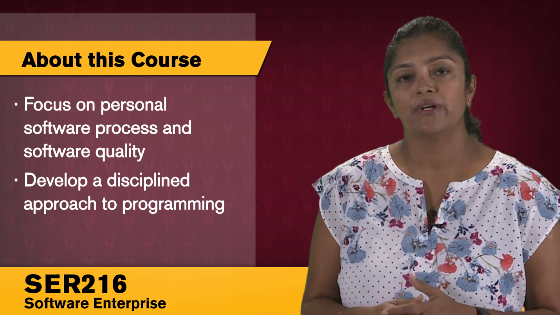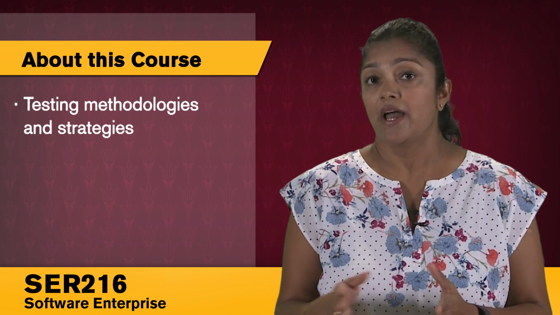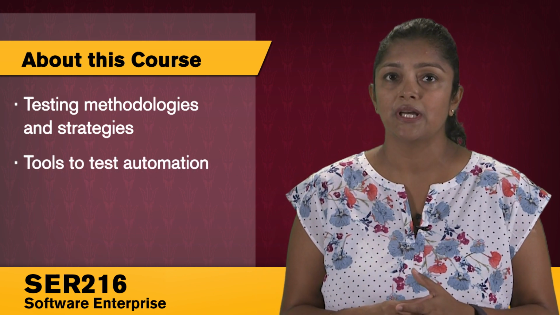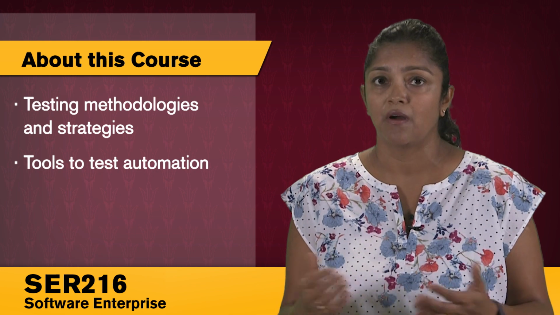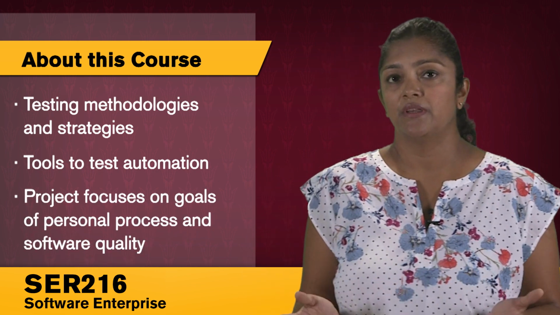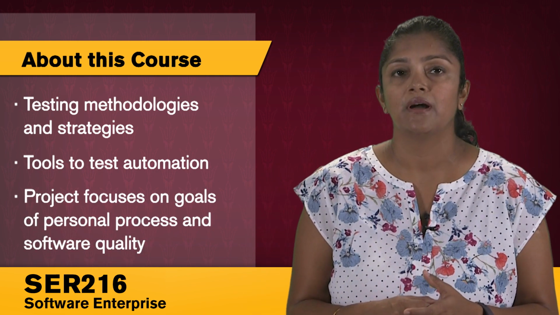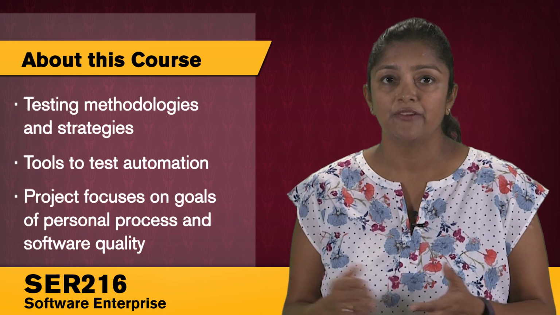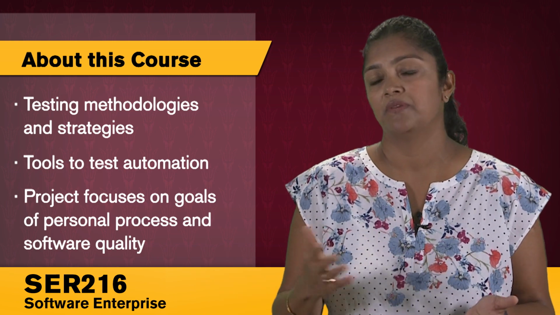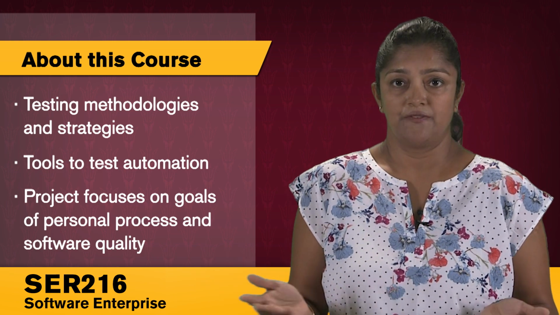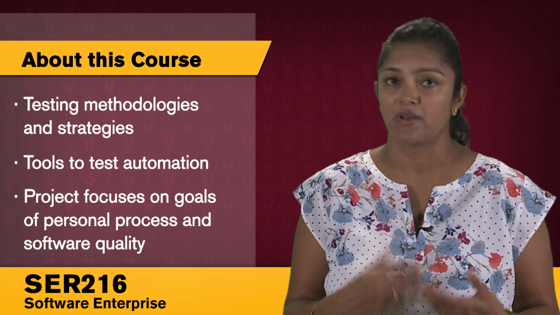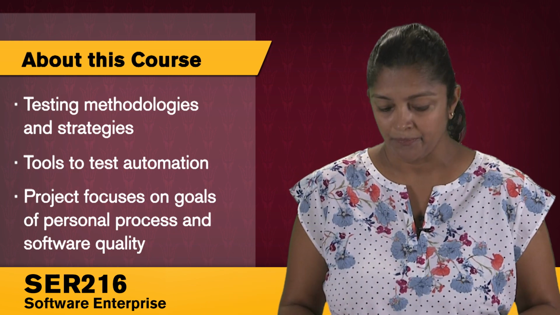We'll also go over various testing methodologies and strategies, and also various tools that support testing automation. So the project in the course will have multiple deliverables and catering towards these different goals of personal process as well as quality.